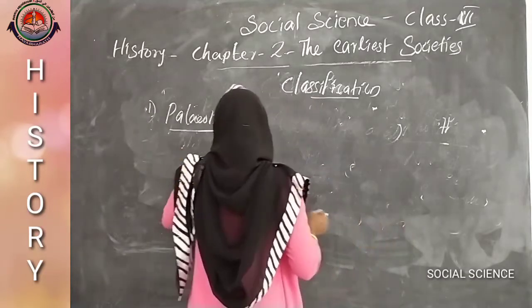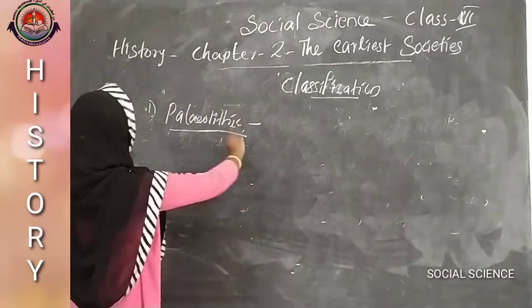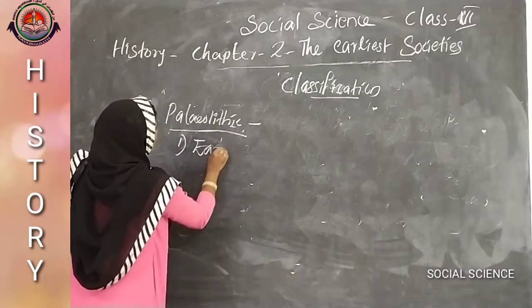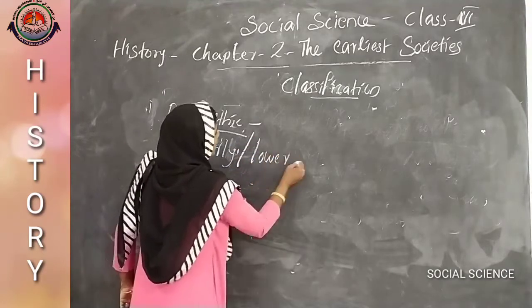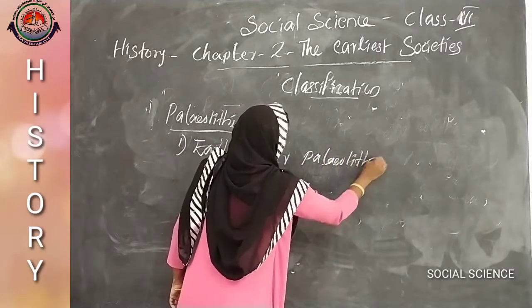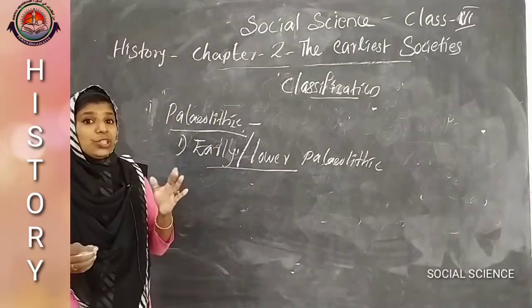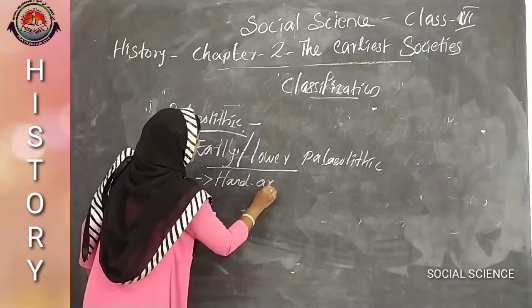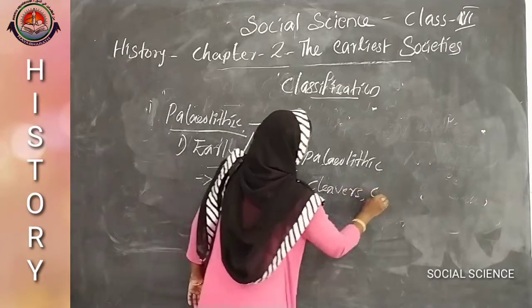The first division is early or lower Paleolithic. Here the main tools used during that age were the hand axes, cleavers and choppers.